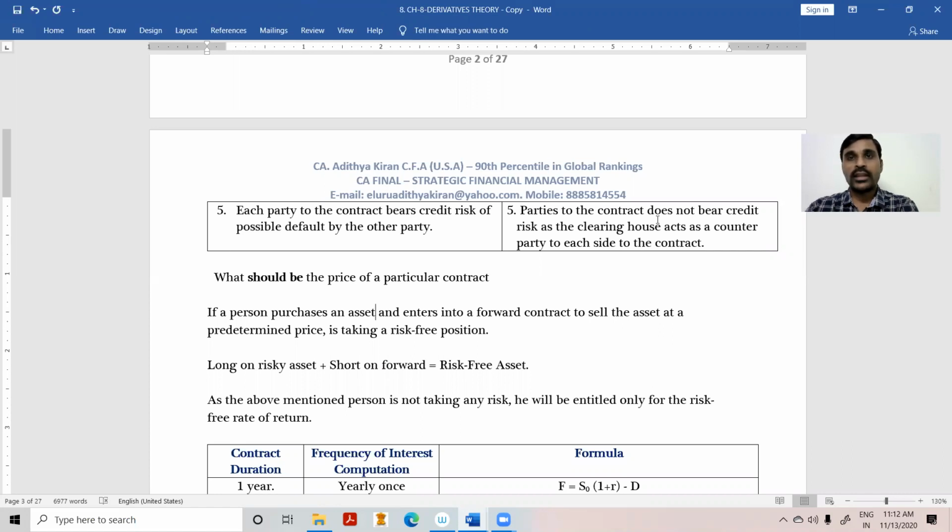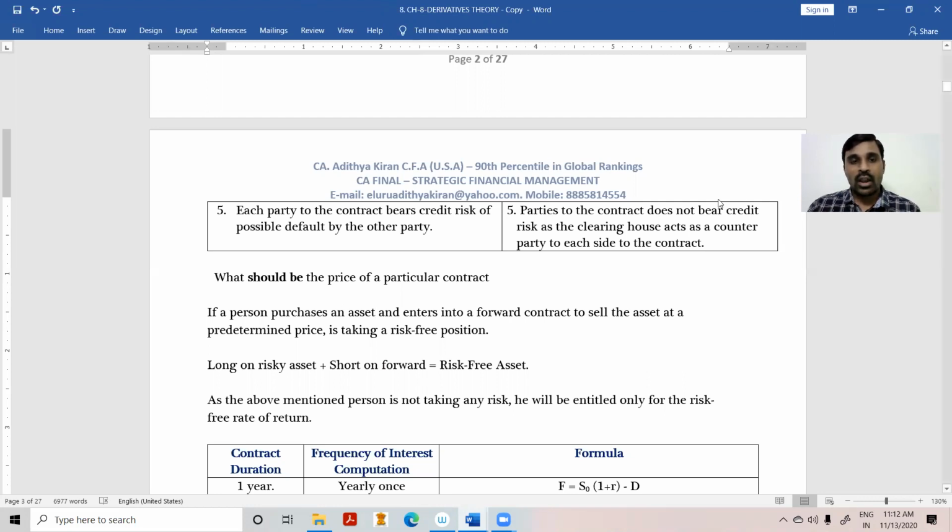Normally, the risk of any person who is holding the asset is the fall in prices. In this case, there is no such risk, because even though I am holding an asset, I need not bother about a fall in prices, as I have already entered into a future contract to sell the asset at a certain price. Accordingly, I am not taking risk, so I am entitled only to a risk-free rate of return.